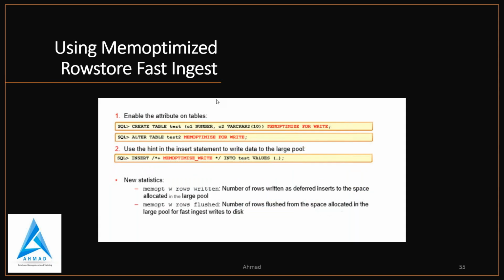So how will you do that? You will create the table with memoptimize for write, or otherwise you can alter the table, or you can use the hint in the insert operation. So this is the way you can use fast ingest.